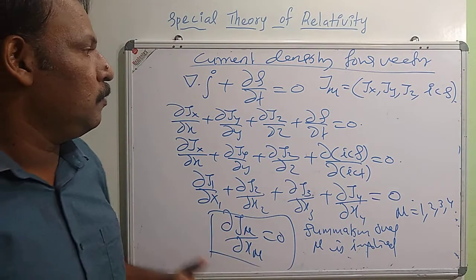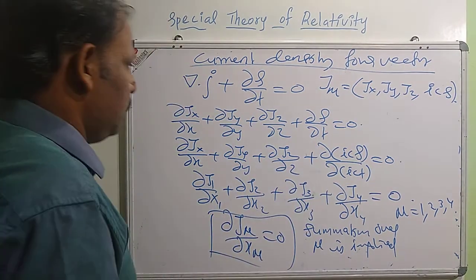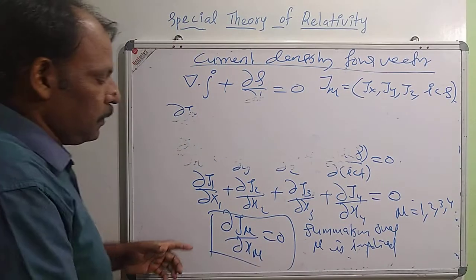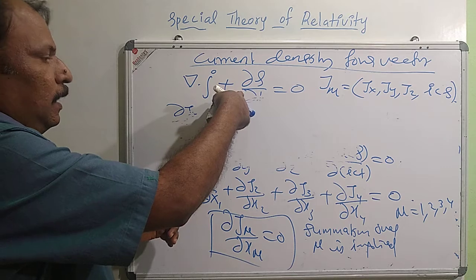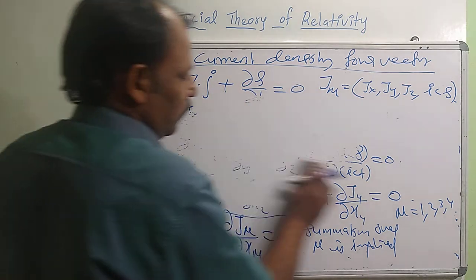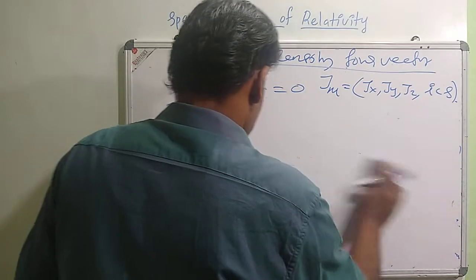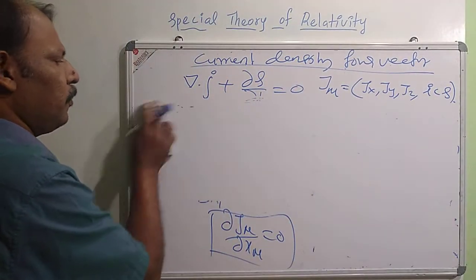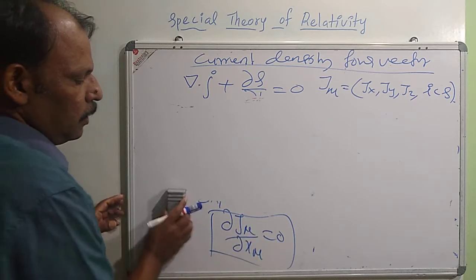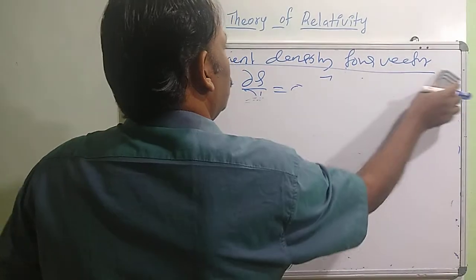So this is a more generalized case. We can combine different quantities, and we can also represent the current density equation in a compact way in the theory of relativity. The expression for the equation of continuity is ∂Jμ/∂xμ equal to 0.